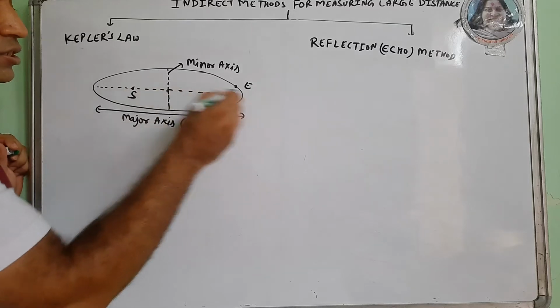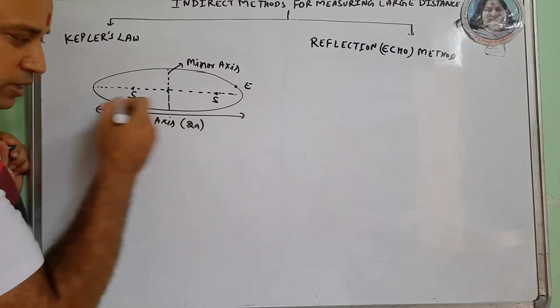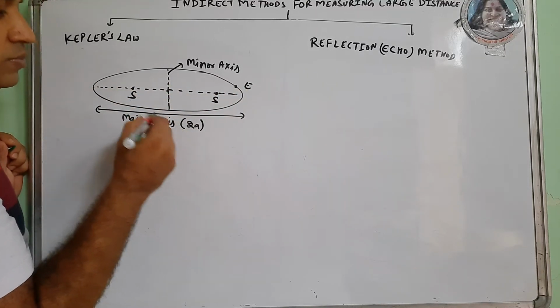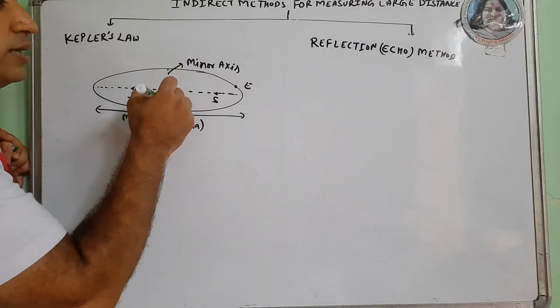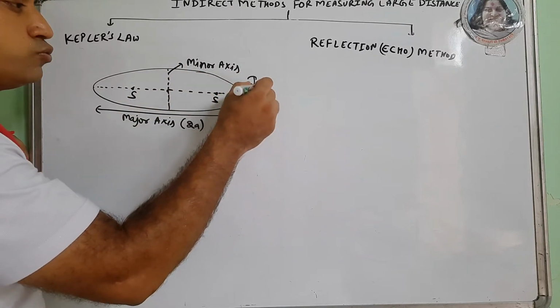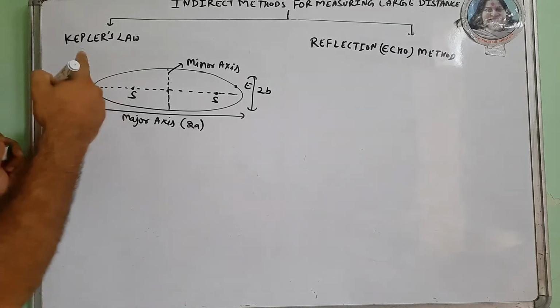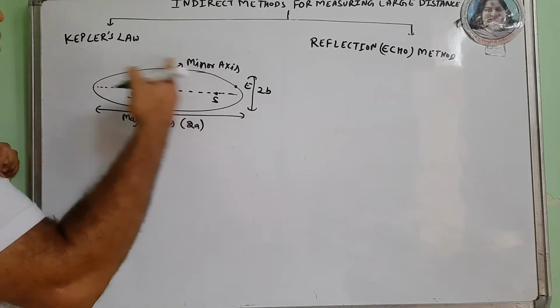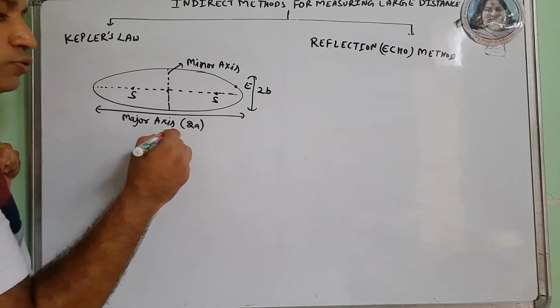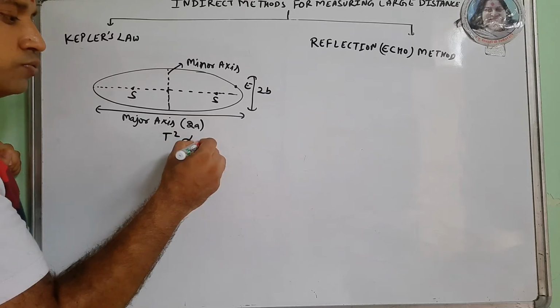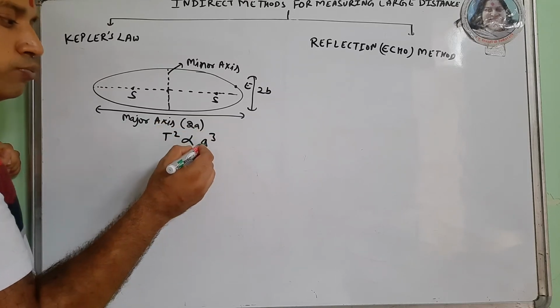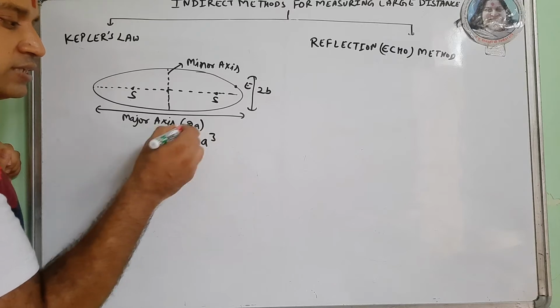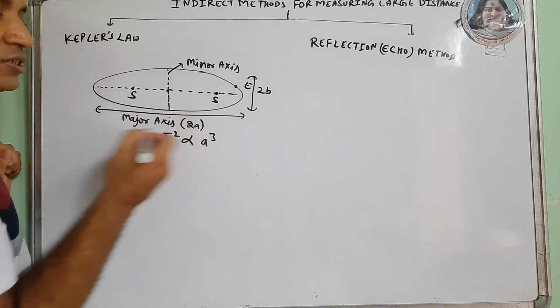Then the largest diameter of the path is the major axis, which is 2a, and the minor axis can be taken as 2b. According to Kepler's law, if it takes time T for one complete revolution, then T square is proportional to the cube of the semi-major axis, meaning half of the major axis.